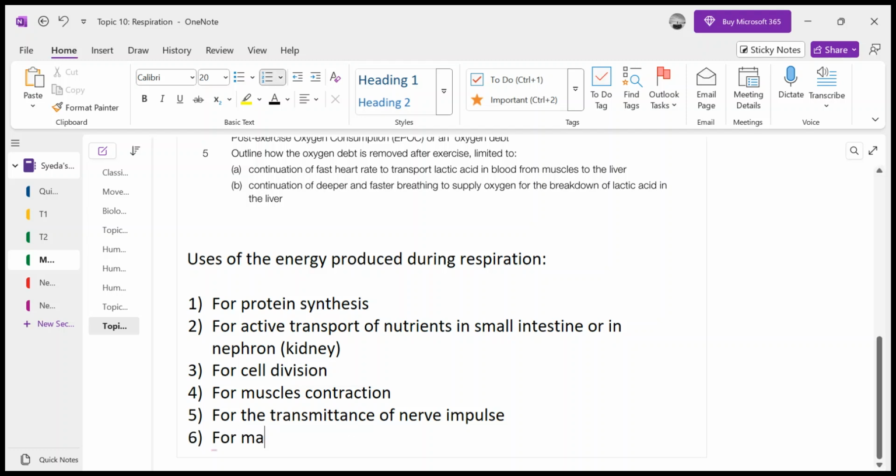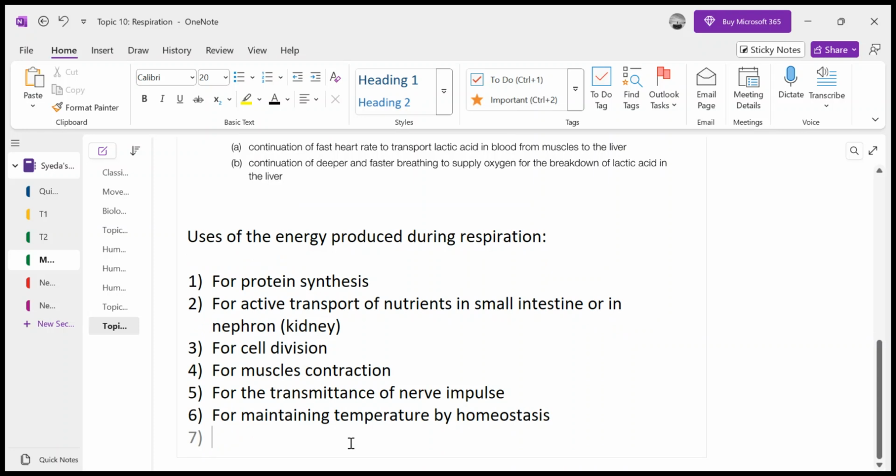So, for maintaining temperature by homeostasis, energy is required, right? And what else requires energy?